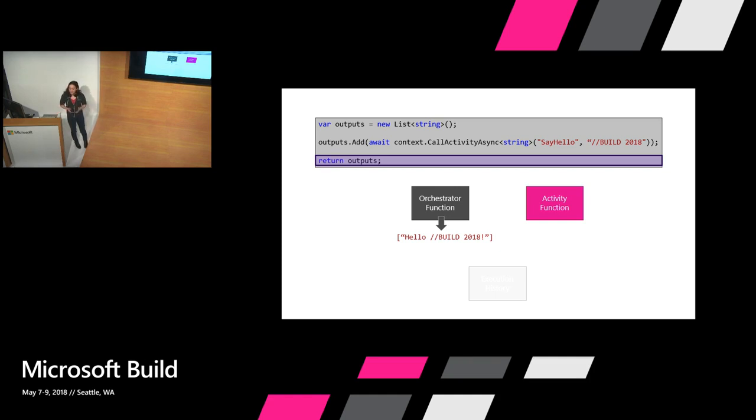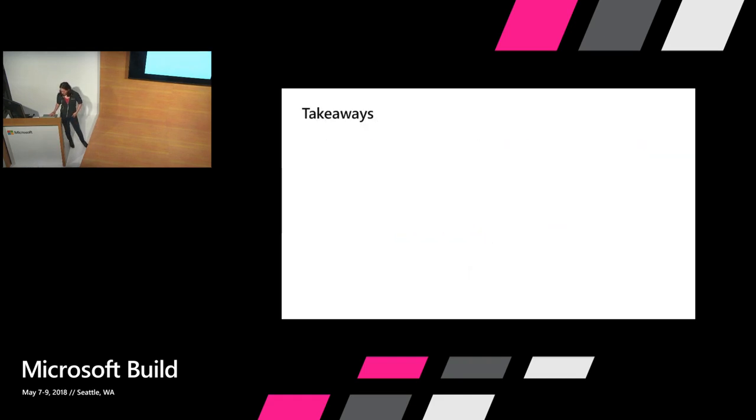Now, this means that you are only paying for the time that your activity functions are running and your orchestrator is running. So that's a compressed amount of time. It also means that I can do things like ask my orchestrator, hey, wake up in 2 days and check this thing again. And the durable task framework that underlies the durable functions extension will know how to do that, and it will just go and do that, but your functions are not running during that period of time in between. Okay. And so that is a quick overview.